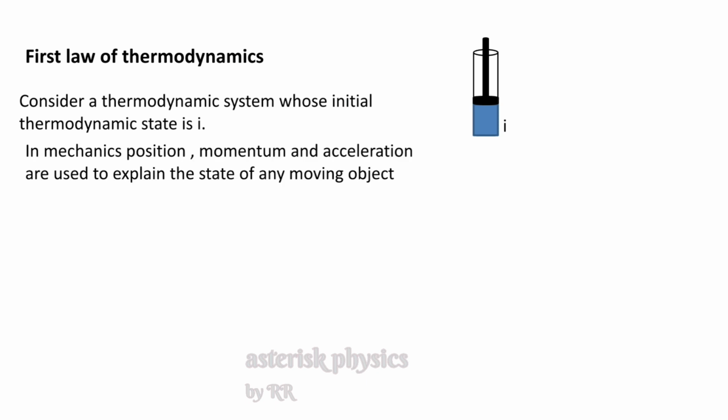In mechanics, how will we describe the state of any moving object? In mechanics, the state of a moving object is described in terms of the position of that object, momentum of that object, acceleration of the object, etc. That means there are certain physical quantities or parameters by which we specify the state of any moving object.